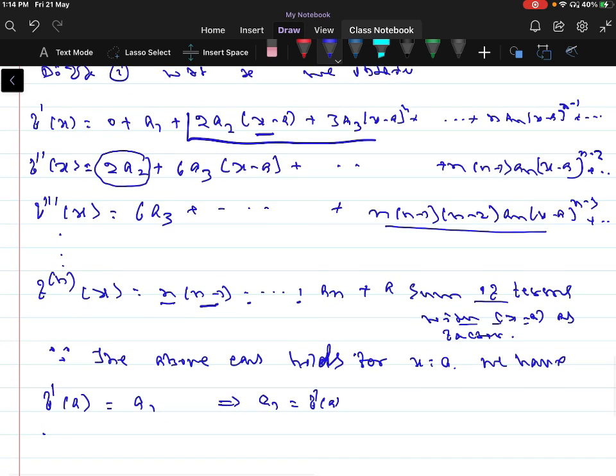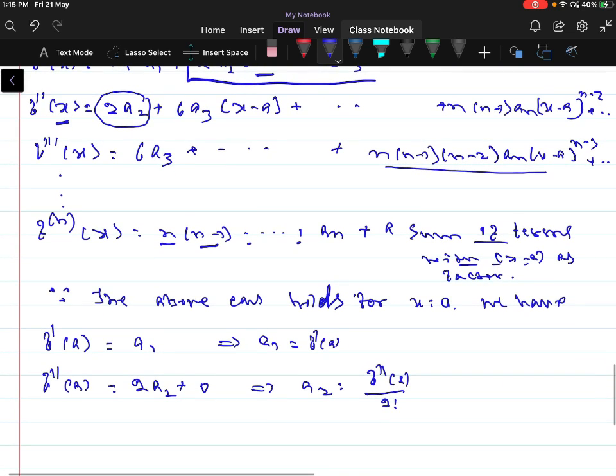Similarly, for f double dash of a, taking x equal to a in f double dash of x, we get 2a2 plus terms which are all 0 when x is equal to a. This implies a2 is equal to f double dash of a by 2 factorial.